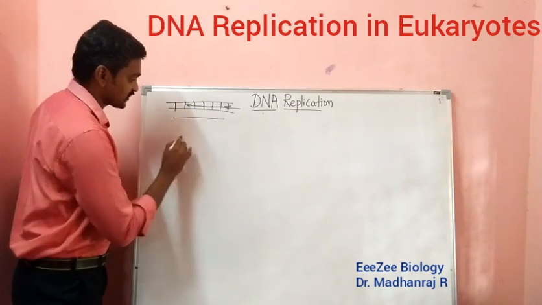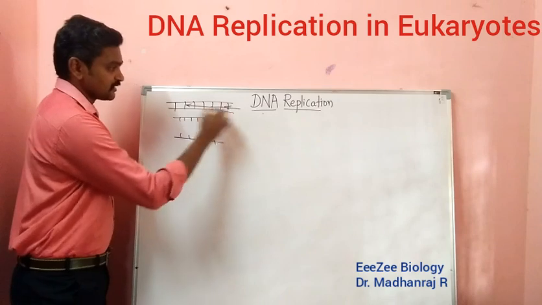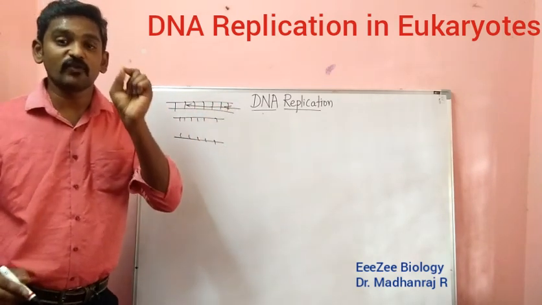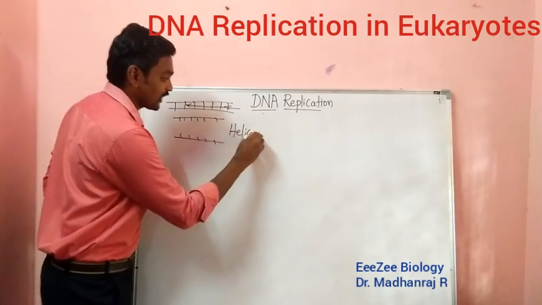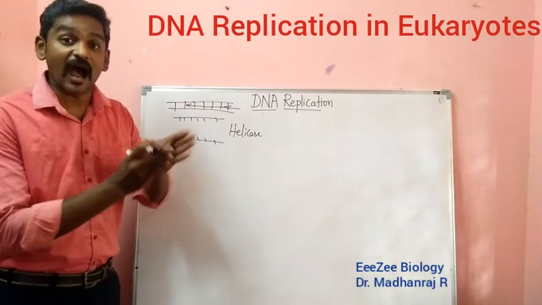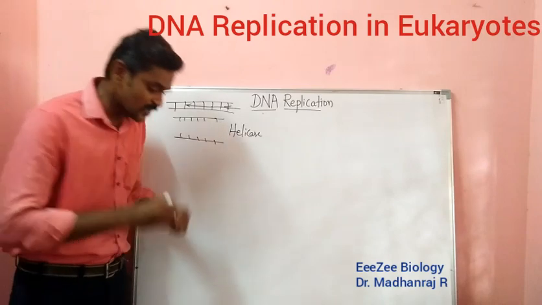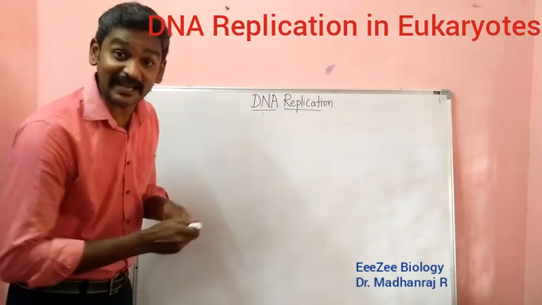This strand will go separately, and this strand will go separately. This opening will be done with the help of the enzyme called helicase. Helicase is the enzyme which helps in the unwinding of the DNA molecule. This is the first enzyme we have to keep in mind.